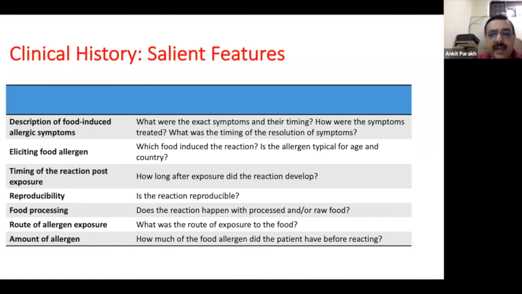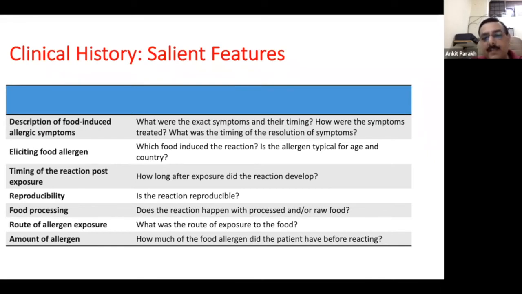Which food induced the reaction, and is the allergen typical for age and country? As we know, in India we do not have a lot of nut allergy. So, if a child comes to you and says my child has reacted to this, then the chances of this being a true allergy would be less as compared to a similar child presenting in the UK, because the chances of food allergy to this allergen are significantly high. So we need to know what the common food allergies in our area are, because the pre-test probability has to be high.